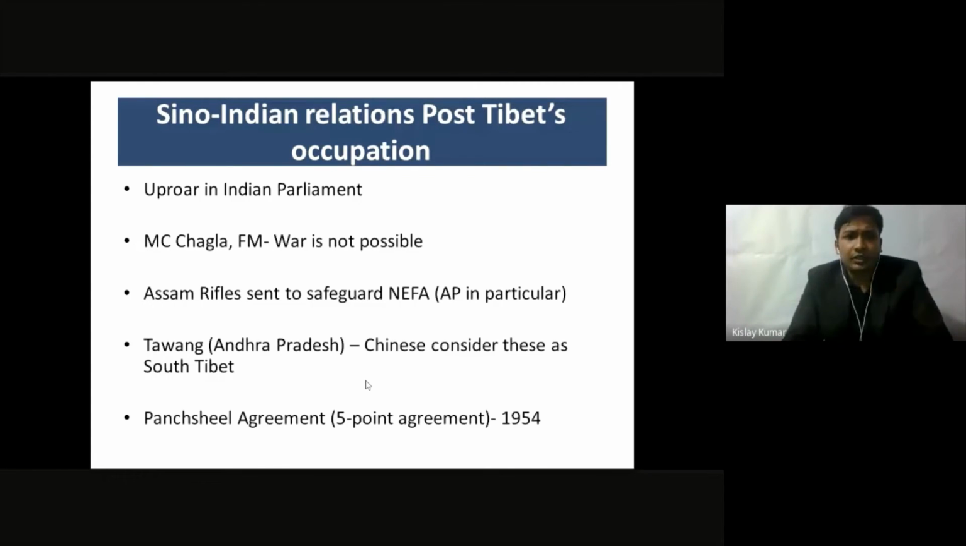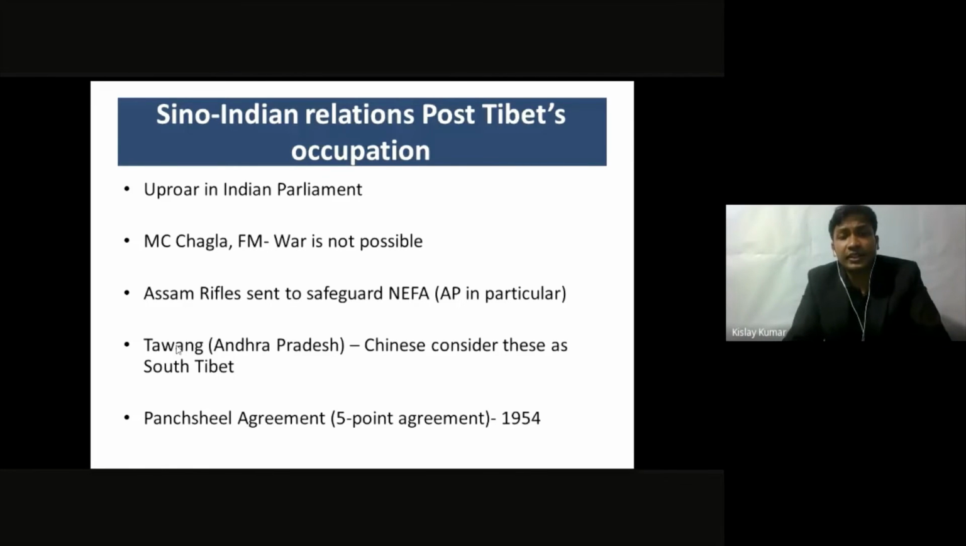Anyways, there is the Assam Rifles in India. It is a part of the Indian Army. It was sent after China invaded Tibet. We sent our forces to the border regions bordered by Tibet, because Indian policymakers and politicians were scared that if China has invaded Tibet, they might invade India as well. So we sent the Assam Rifles to safeguard our northeast frontier agencies.